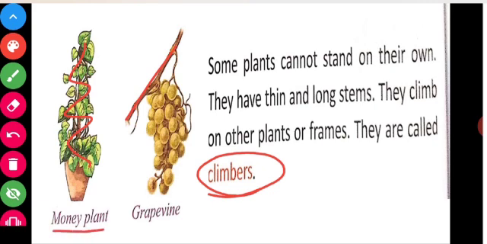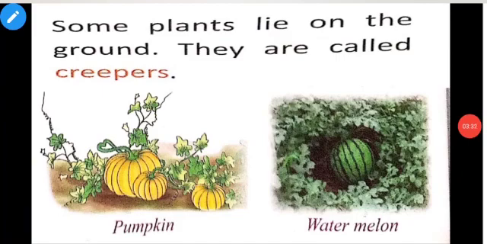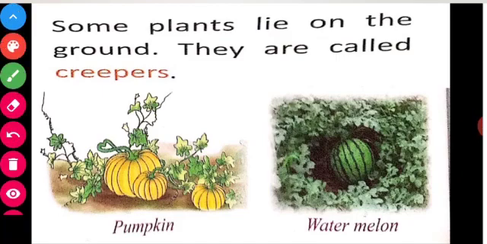Examples: money plant, grapevine. Some plants are called creepers. Creepers lie on the ground. Examples: pumpkin and watermelon. They are said to be creepers.